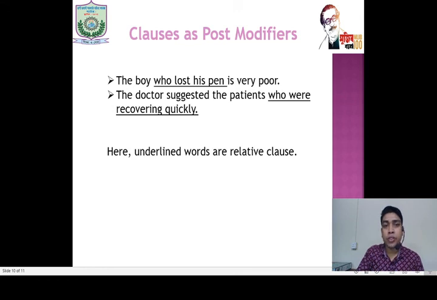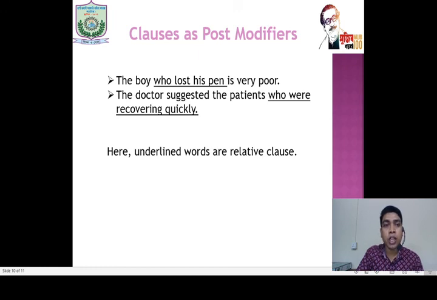The doctor suggested the patients who were recovering quickly. Who lost his pen is a clause. In this clause, who is the subject, and lost his pen is the predicate. In the second sentence, who were recovering quickly is a clause. Who is the subject and were recovering quickly is the predicate.